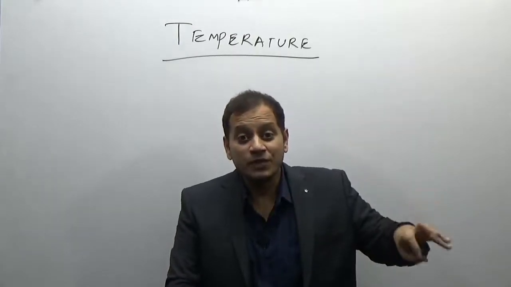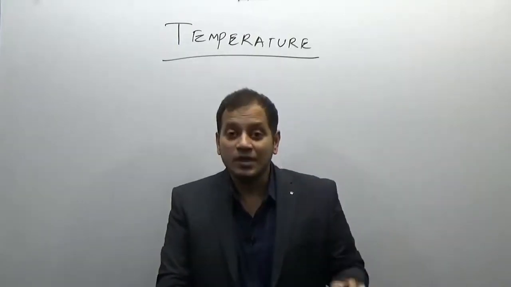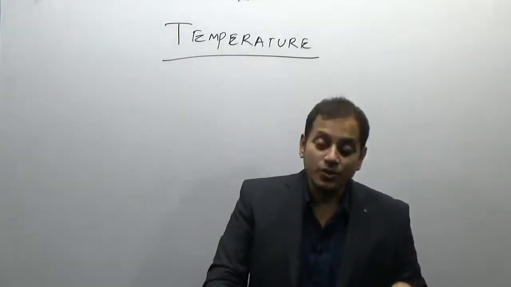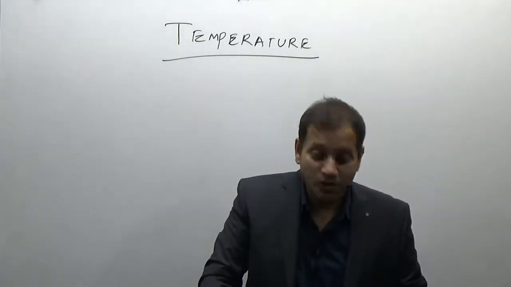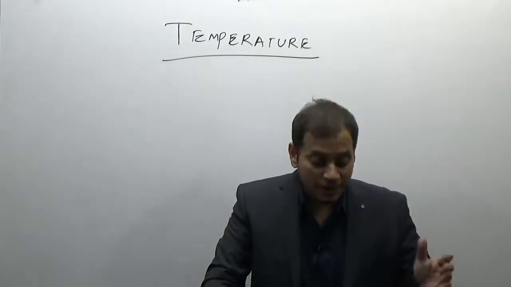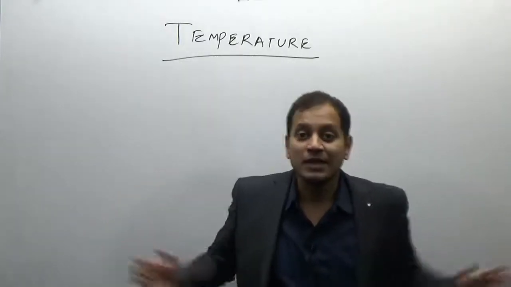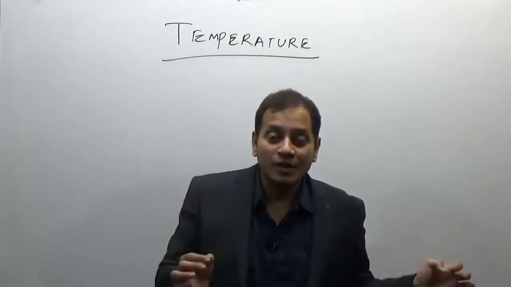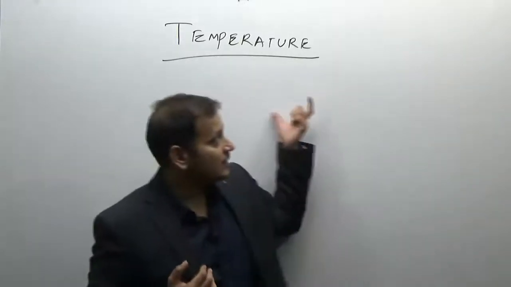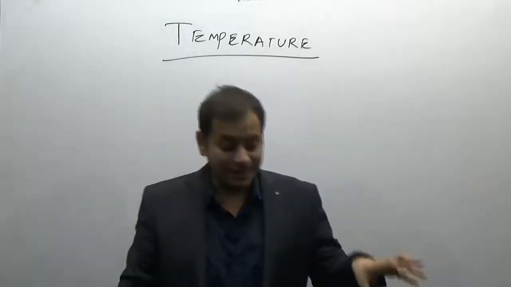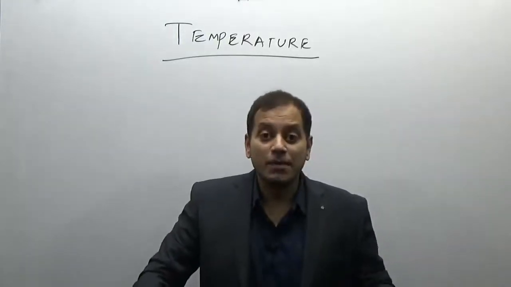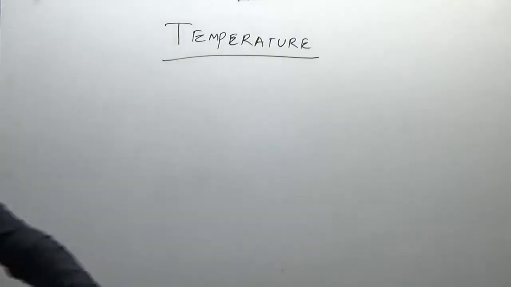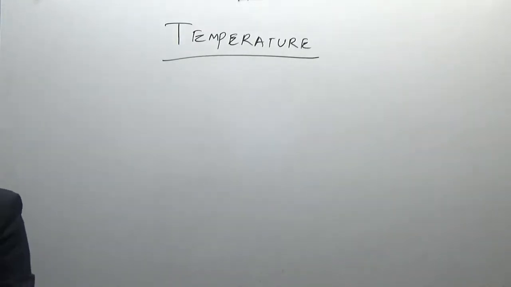The upper atmosphere gets heated up due to radiation and convection from the ground, through which long waves from the ground heat up the lower atmosphere. This heated atmosphere, the degree or intensity of hotness or coldness that we feel, we call temperature. So our next topic is about temperature, and not just insolation or heat balance. So what is this temperature? Temperature denotes the intensity or degree of hotness or coldness.